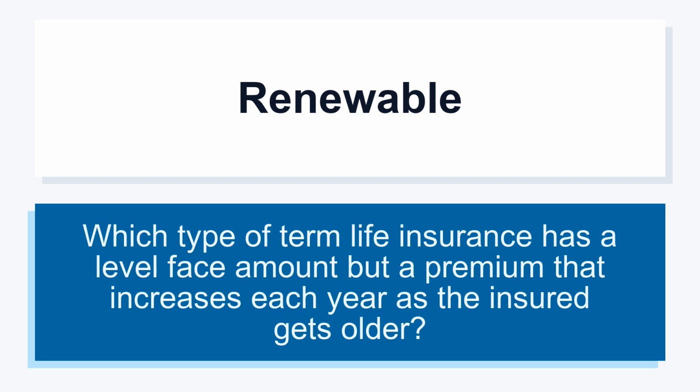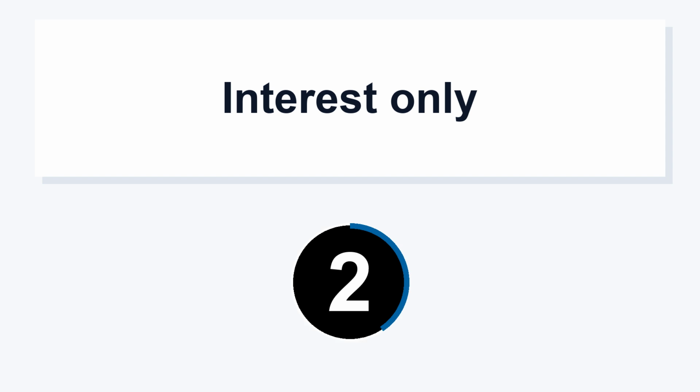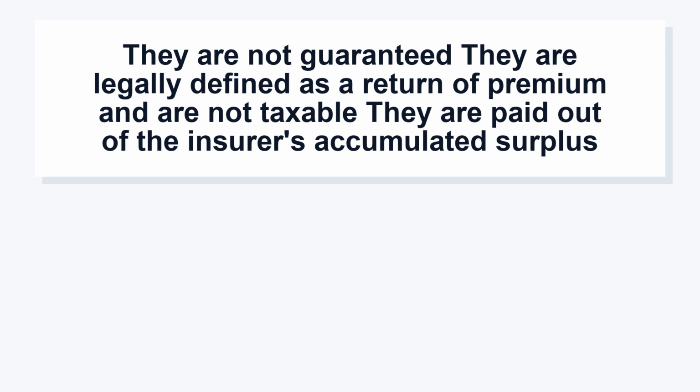Which type of term life insurance has a level face amount but a premium that increases each year as the insured gets older? Interest only. Which of the following life insurance settlement options enables the beneficiary to conserve the proceeds of a life insurance policy? They are not guaranteed. They are legally defined as a return of premium and are not taxable. They are paid out of the insurer's accumulated surplus.